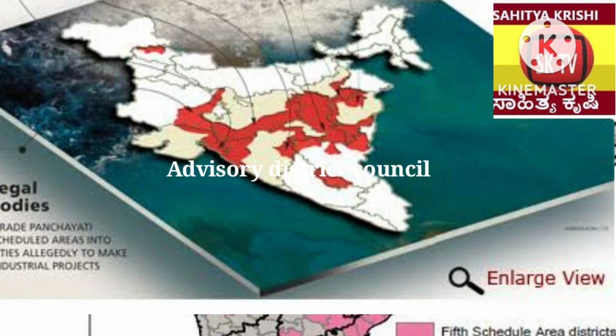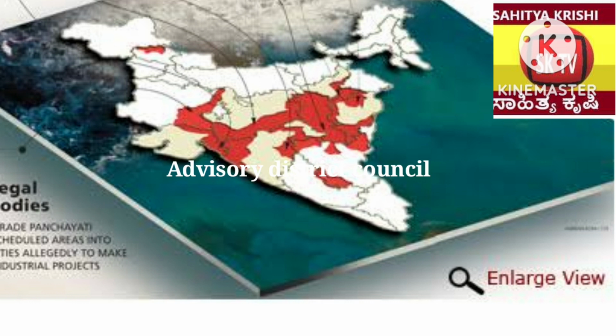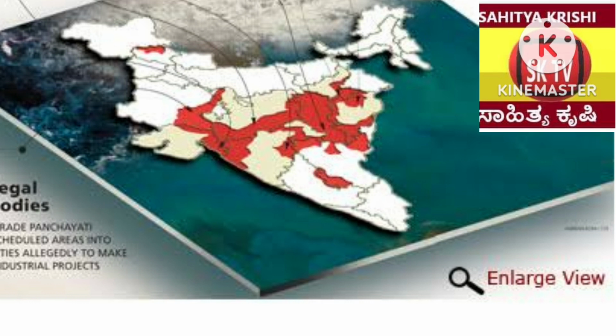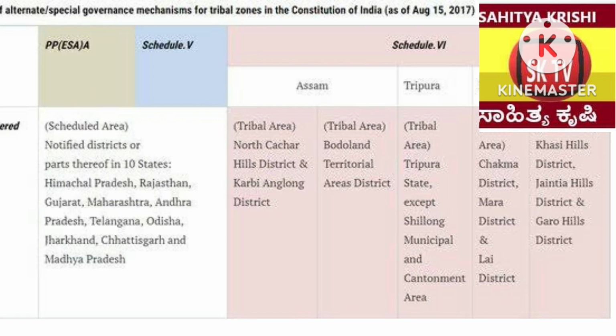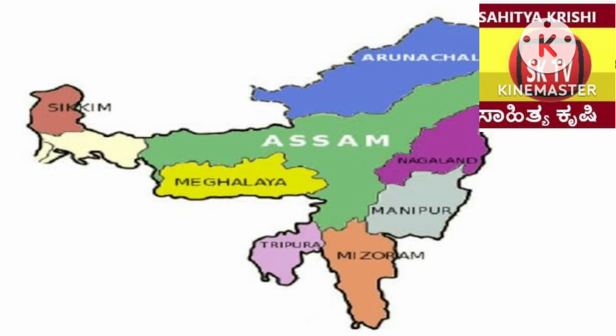Tribal advisory councils have to be set up in states having scheduled areas and also in states having scheduled tribes but no scheduled areas. The tribal advisory council consists of 20 members, three-fourths of whom are representatives of the ST community in the same state and the ST MLAs from the same state.